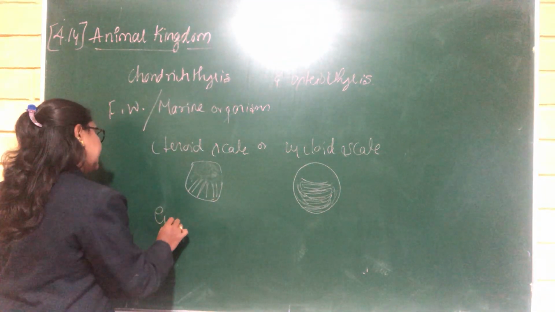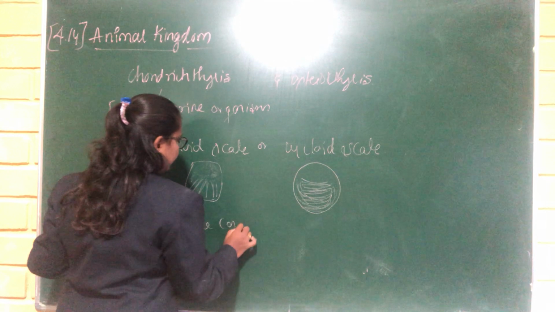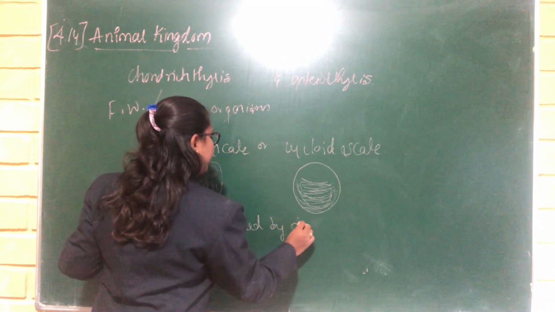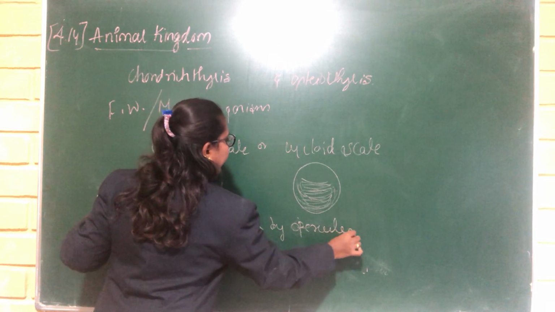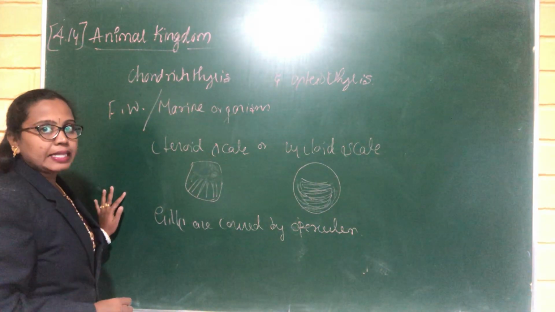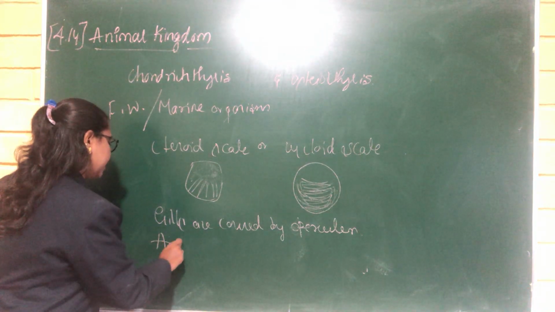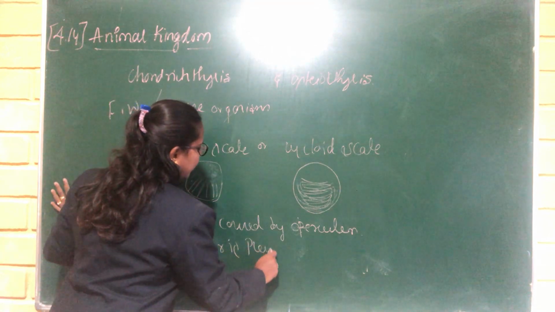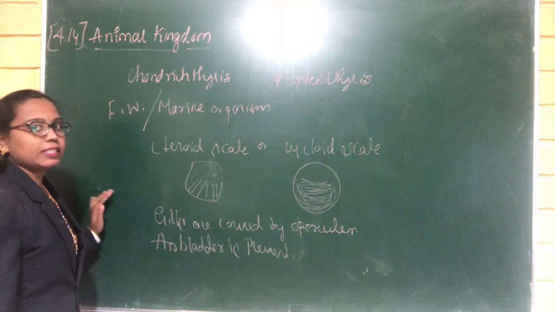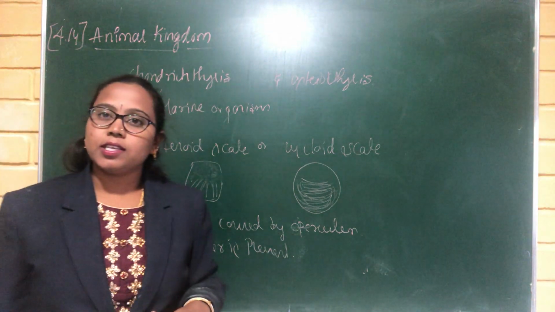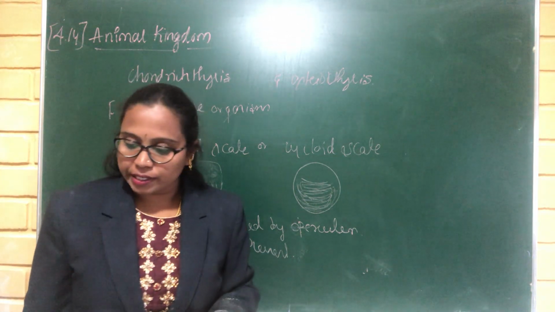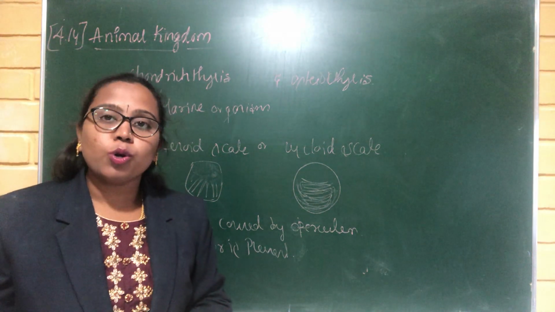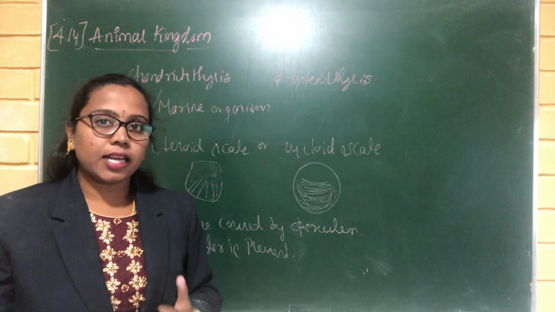Here the air bladder is present, and due to the presence of the air bladder, they show buoyancy. They can float inside the water. And the heart is two-chambered, and these organisms are also cold-blooded, and the sexes are separate.